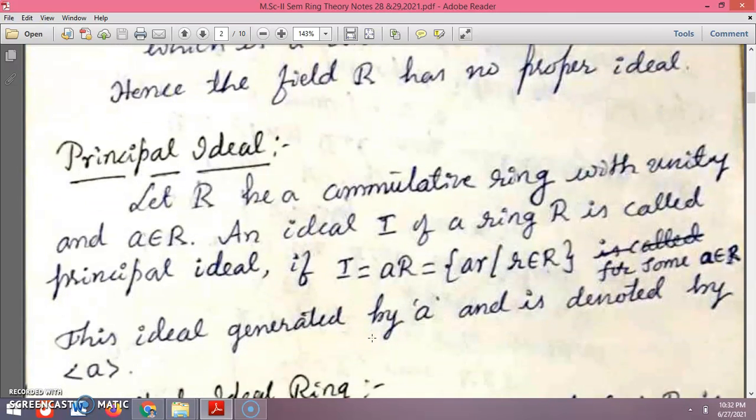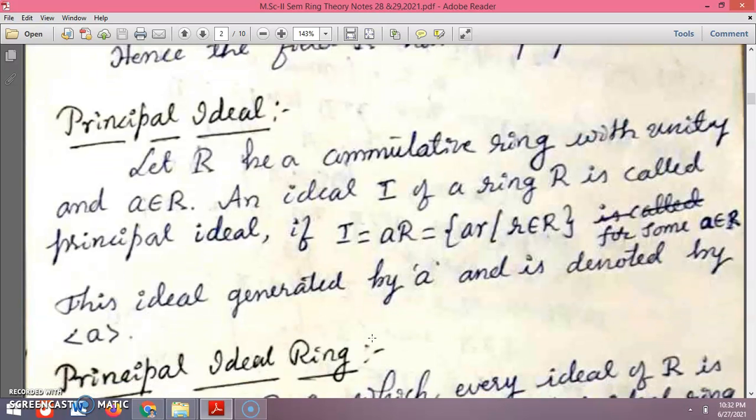Now let us take the definition of a principal ideal.